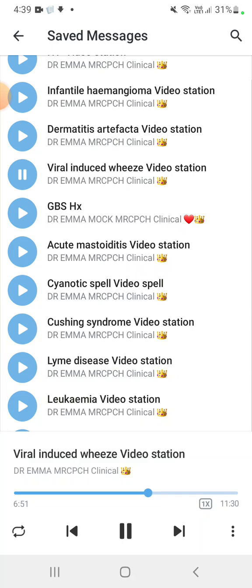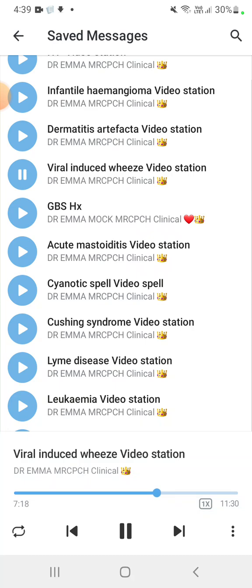So what is the asthma predictive index for viral induced wheeze? An asthma predictive index is used for children 2 to 5 years with episodes of wheeze during the first 3 years of life, at least one diagnosed by a doctor. The predictive criteria are major criteria and minor criteria.